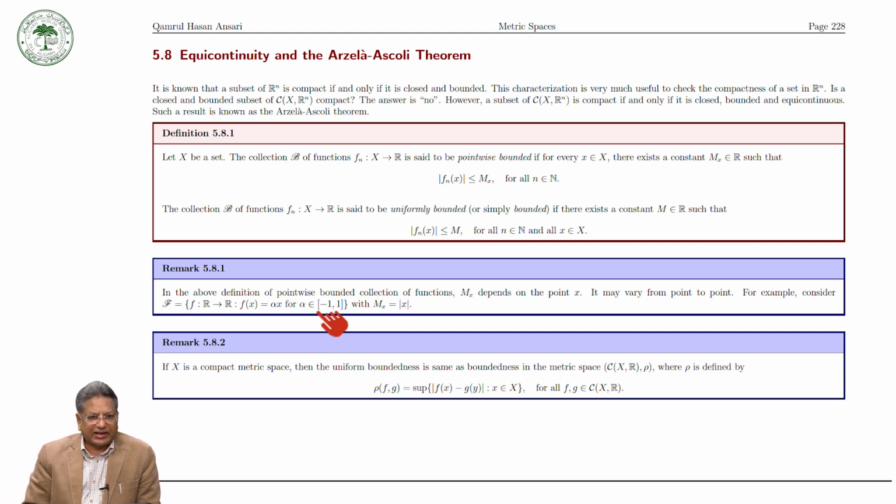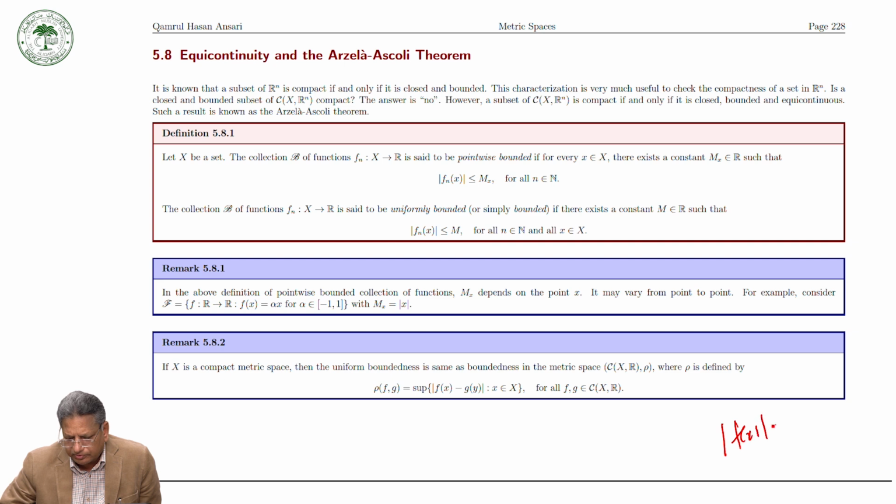Now, we can take Mx: |f(x)| is equal to |alpha x|, because this function is from R to R, we can write this.